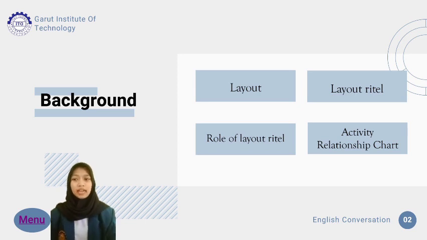Activity relationship chart describes the relationship of activities between each part. It is not important whether one room or department is close to another department. The activity relationship map or activity relationship chart is a simple technique in planning the layout of facilities or departments based on the degree of activity relationship, which is often stated in a qualitative assessment based on subjective consideration of each facility.